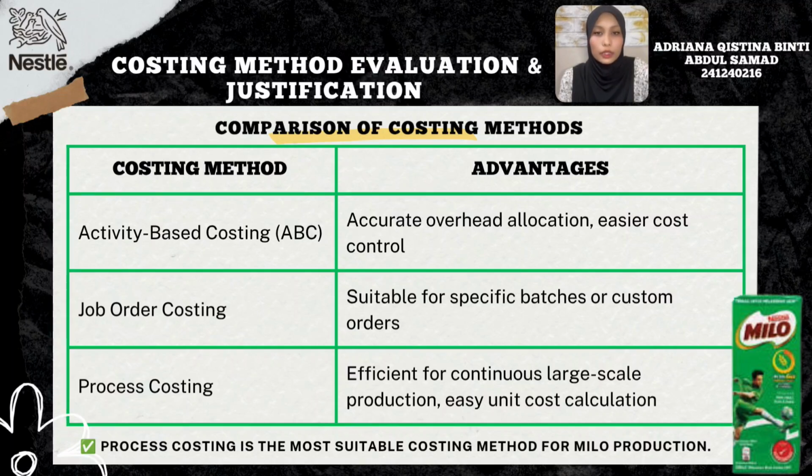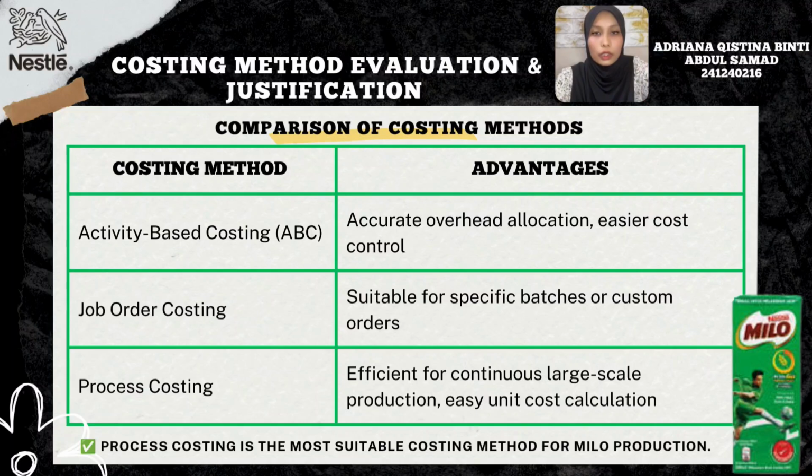Activity-based costing, or ABC, allocates manufacturing overhead based on different production activities. This method provides more accurate cost information and helps management identify activities that consume the most resources. However, it requires a large amount of data and is more time-consuming to implement.